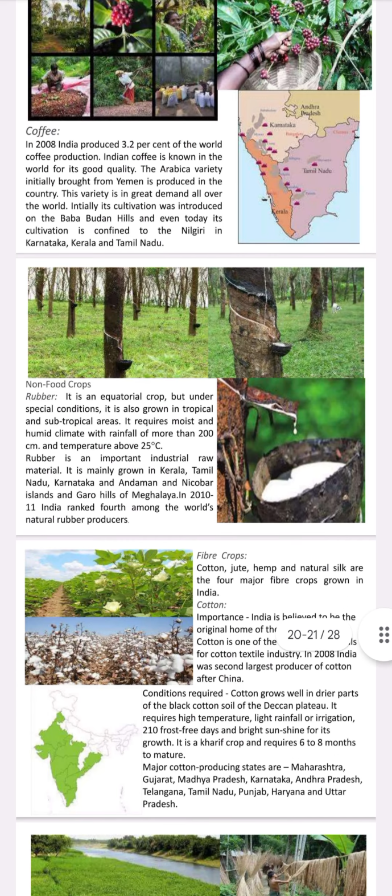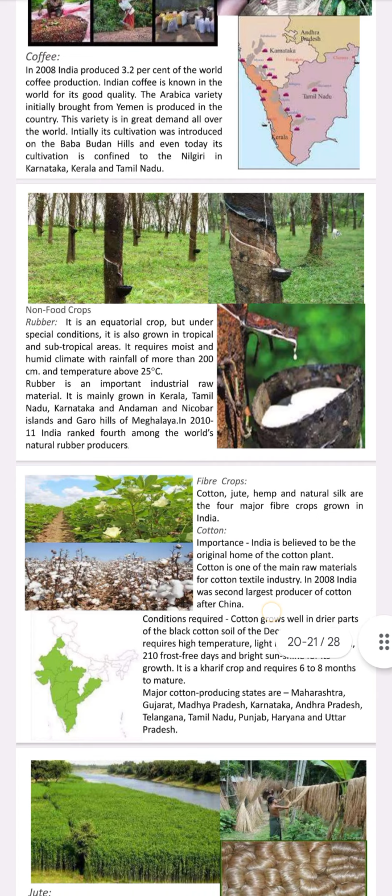Non-food crops. Rubber. It is an equatorial crop but under special conditions it is also grown in tropical and subtropical areas. It requires moist and humid climate with rainfall of more than 200 centimeters and temperatures above 25 degrees Celsius. Rubber is an important industrial raw material. It is mainly grown in Kerala, Tamil Nadu, Karnataka, Andaman and Nicobar Islands and Garo Hills of Meghalaya.